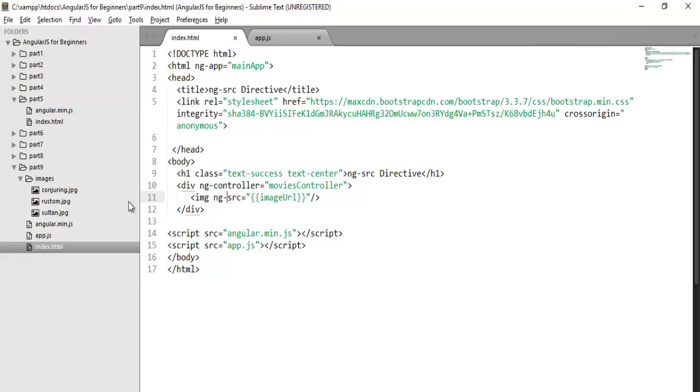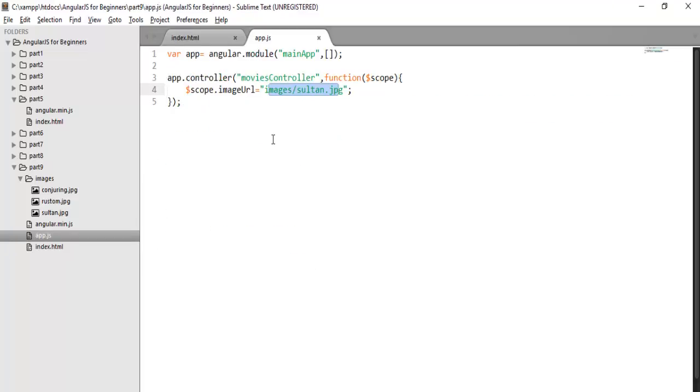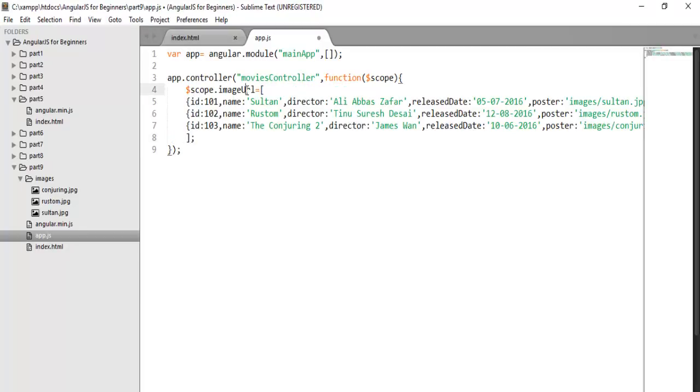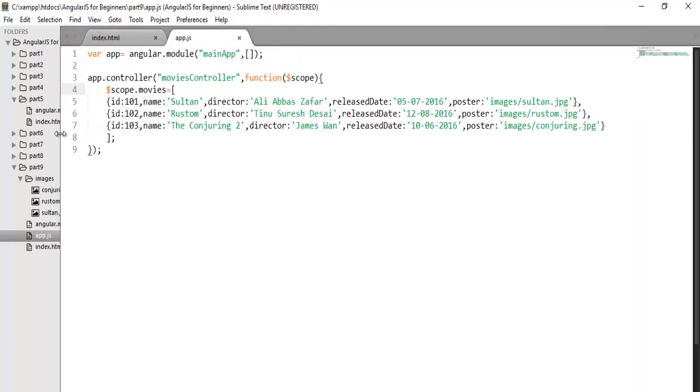So now let's take one more example where I have a few movie descriptions which I want to display in a table format. To save time, I have already created this object. You can pause the video to check this object. I'm giving this property the name movies. Now I want to display each movie's description in a table format. As of now we have only 3 movie descriptions with a few pieces of information like ID, the name of the movie, director, release date and the poster.